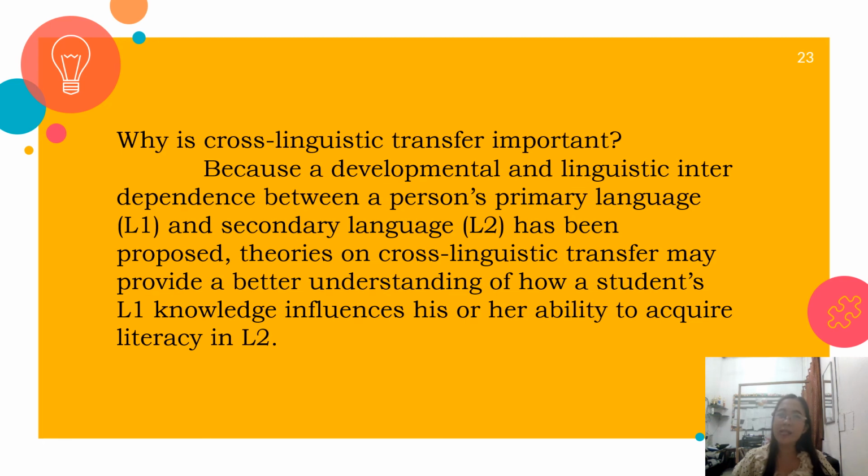Why is cross-linguistic transfer important? It is because a developmental and linguistic interdependence between a person's primary language and secondary language has been proposed. Theories of cross-linguistic transfer may provide a better understanding of how a student's primary language knowledge influences his or her ability to acquire literacy in a secondary language.